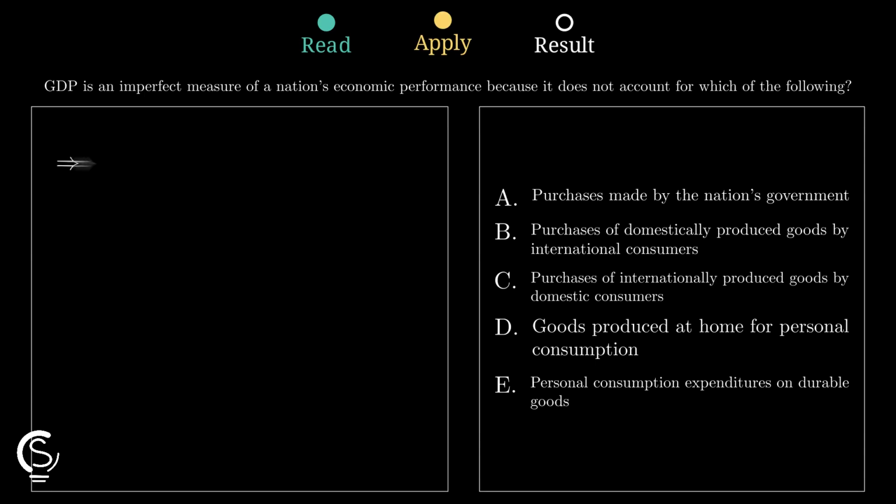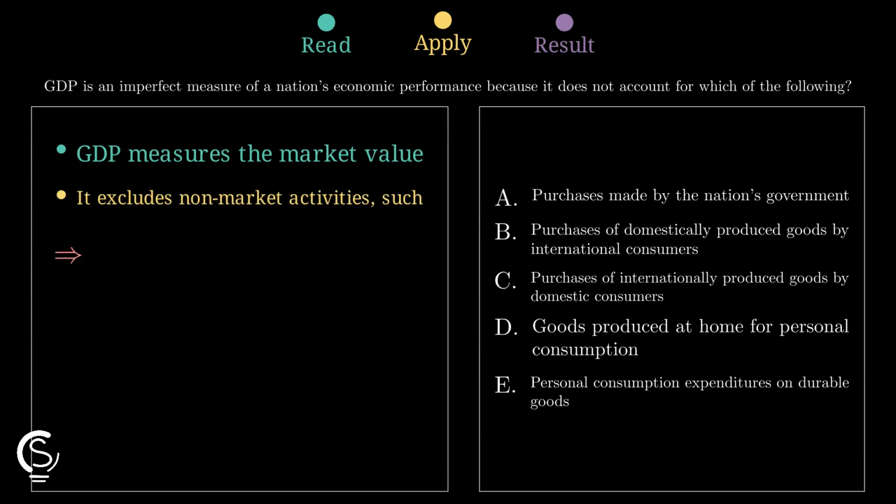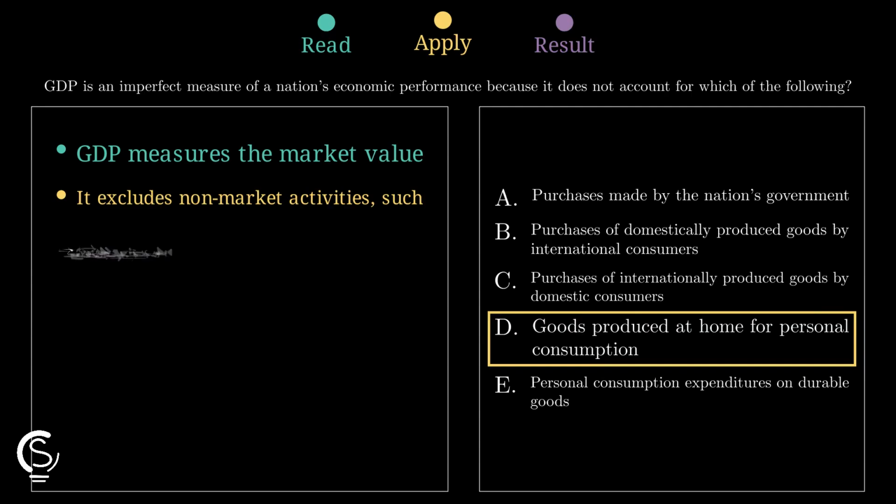That means non-market activities are excluded, like goods produced and used at home without being sold. Watch this. If nobody buys it, no market price gets recorded in GDP. So options about government spending, exports, imports, and durable goods purchases still connect to market transactions, but home production for personal consumption does not.